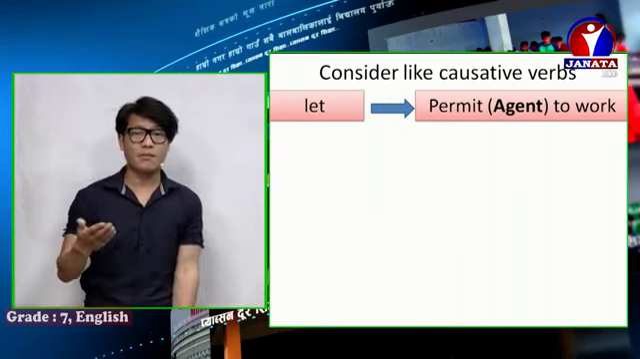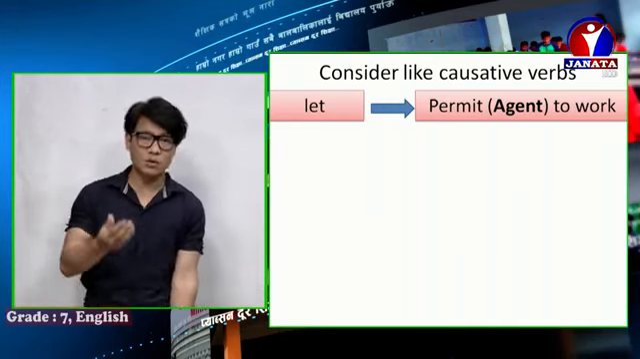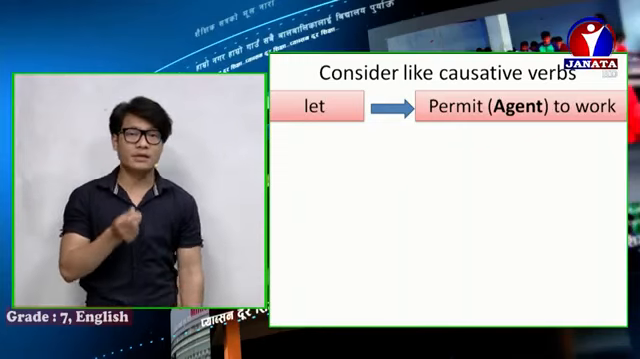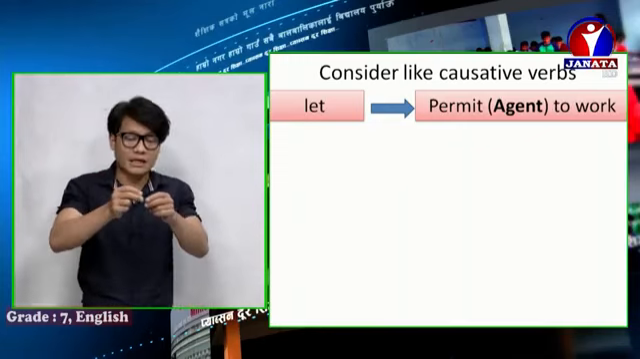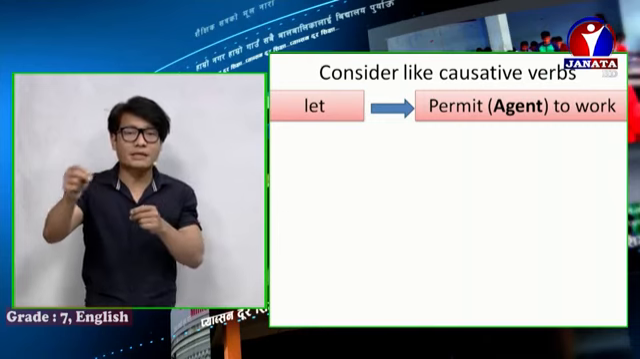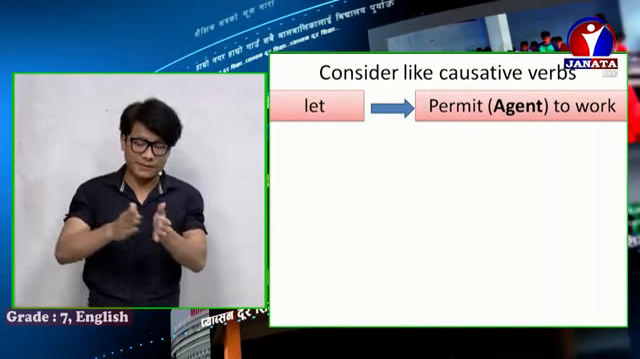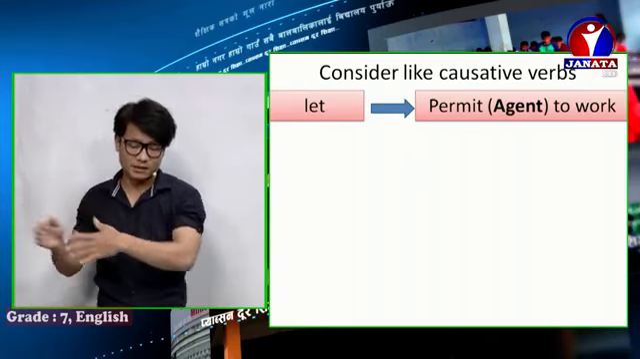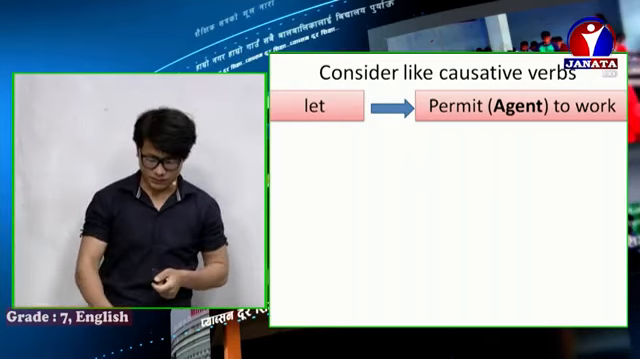Permit agent to work. If you use let, considered a causative verb, then that means it gives permission. It gives the agent permission to work, to do something. I will show you an example later too.